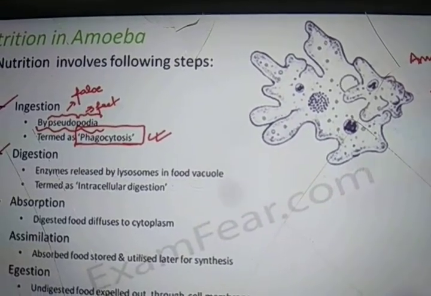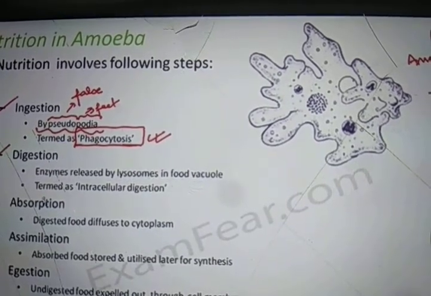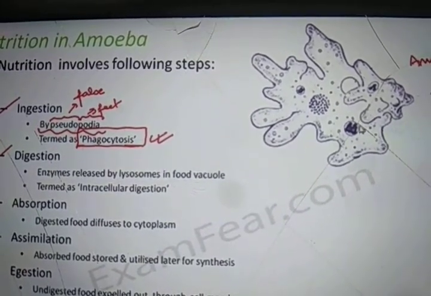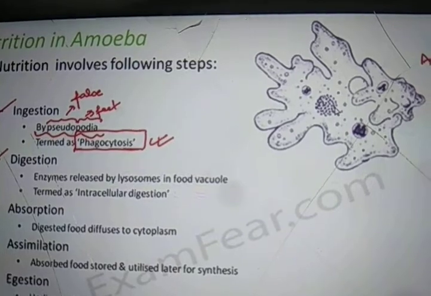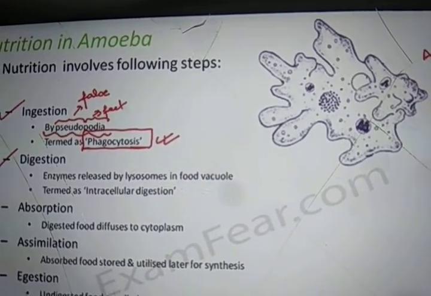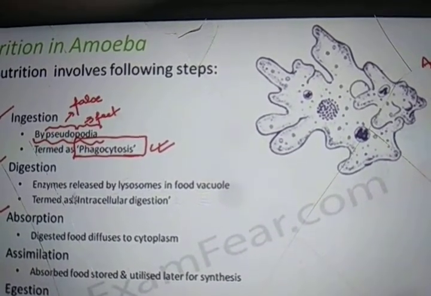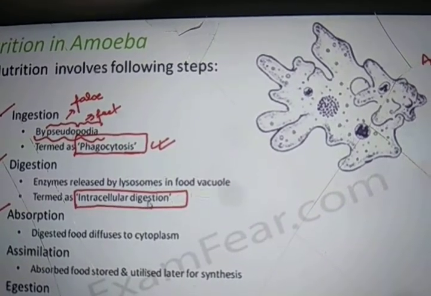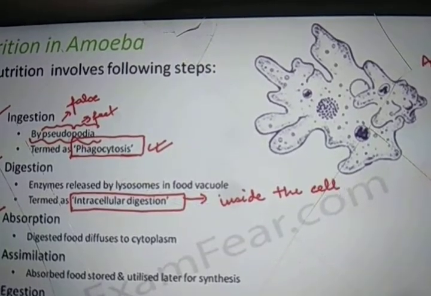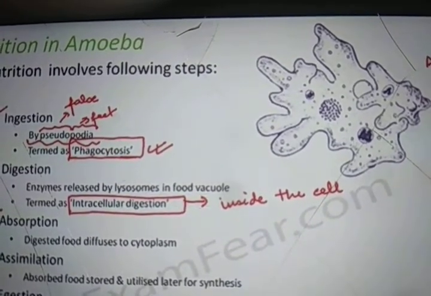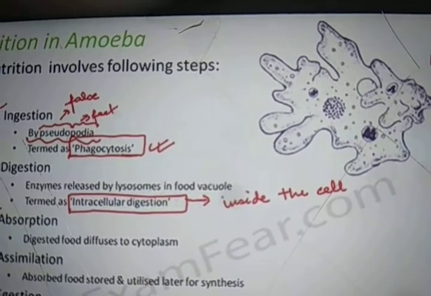Now once the food gets inside, it is digested. There are a lot of enzymes present inside the amoeba, which are released by the food vacuoles. Inside the amoeba you see some structure here. These digestive enzymes help in breaking down the complex food into a simpler form. This type of digestion is termed intracellular digestion because it takes place inside the cell. The entire body of amoeba is just one cell, with digestion happening inside one cell. That is why it is called intracellular digestion.